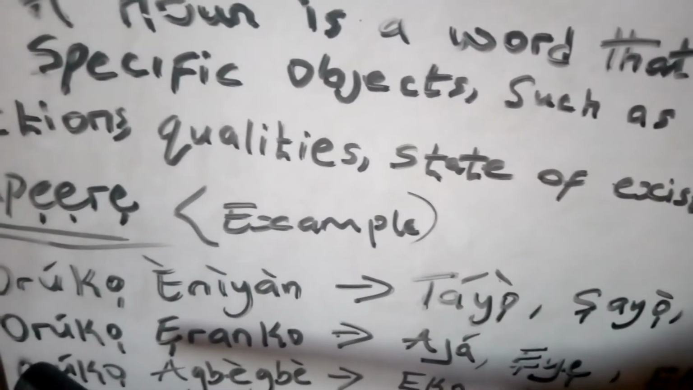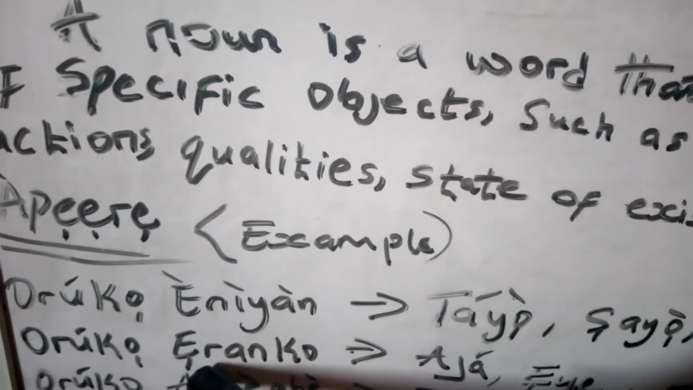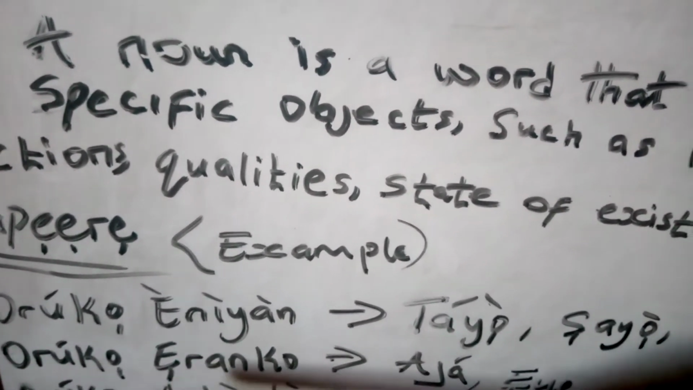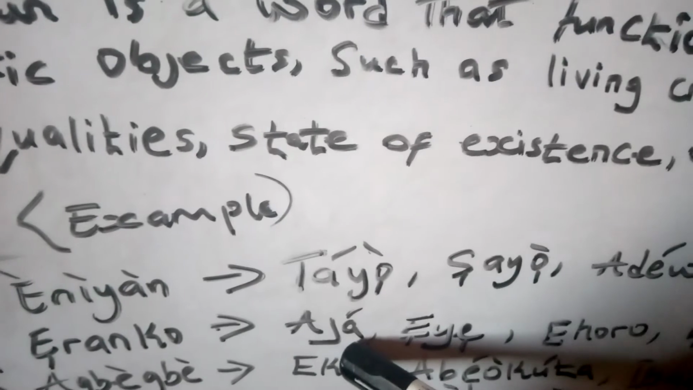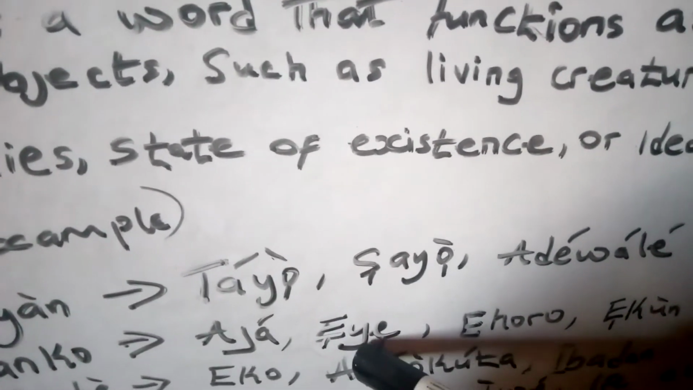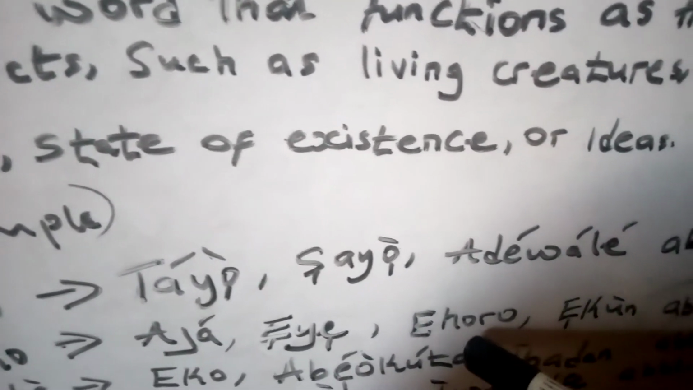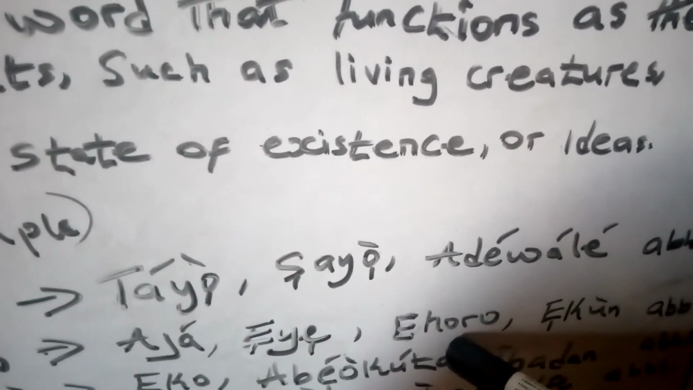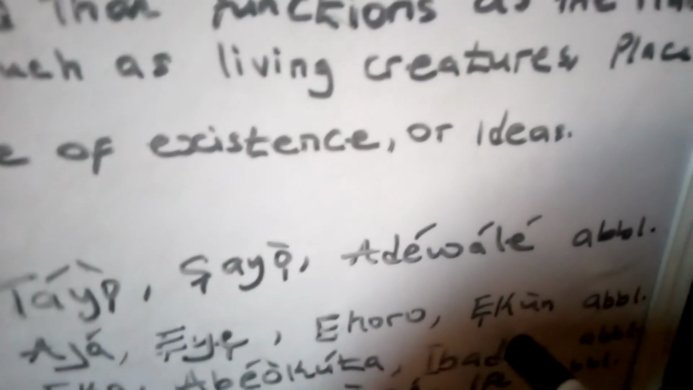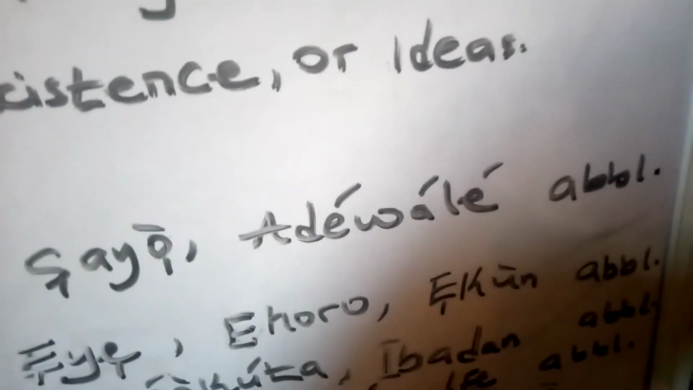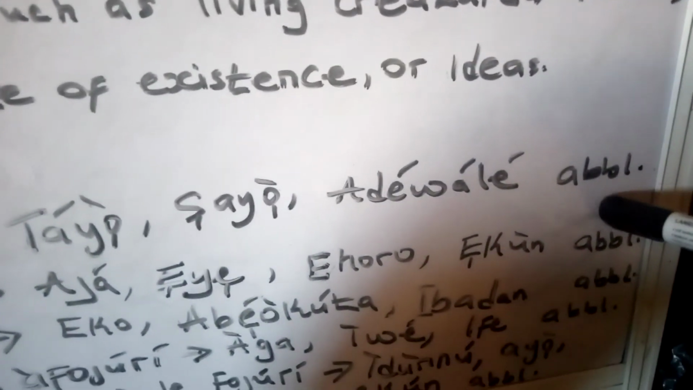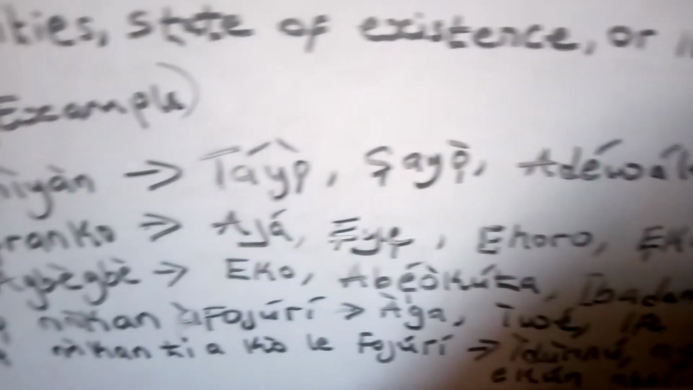We have orúkọ ẹranko. That is names of animal. We have ajá. Ajá means dog. We have ẹyẹ. Ẹyẹ means bird. We have ehoro. Ehoro means rabbit. We have ẹkùn. Ẹkùn means tiger. And so on and so forth. Abíbílí.